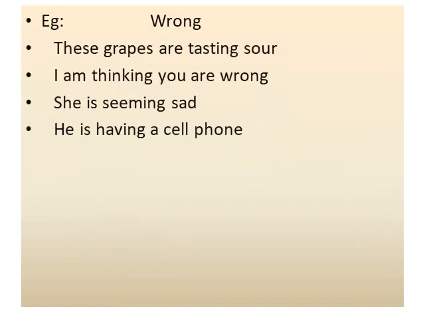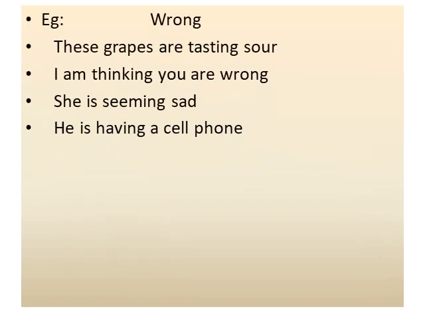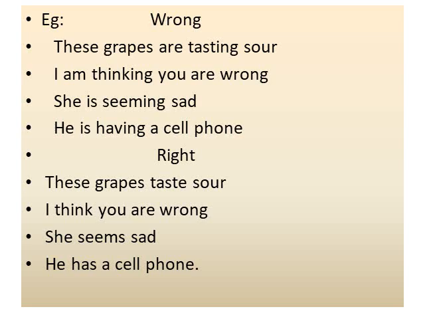Here are some wrong examples. These grapes are tasting sour. I am thinking you are wrong. She is seeming sad. He is having a cell phone. Can you identify the right one? Let's look at the right examples. These grapes taste sour. I think you are wrong. She seems sad. He has a cell phone.